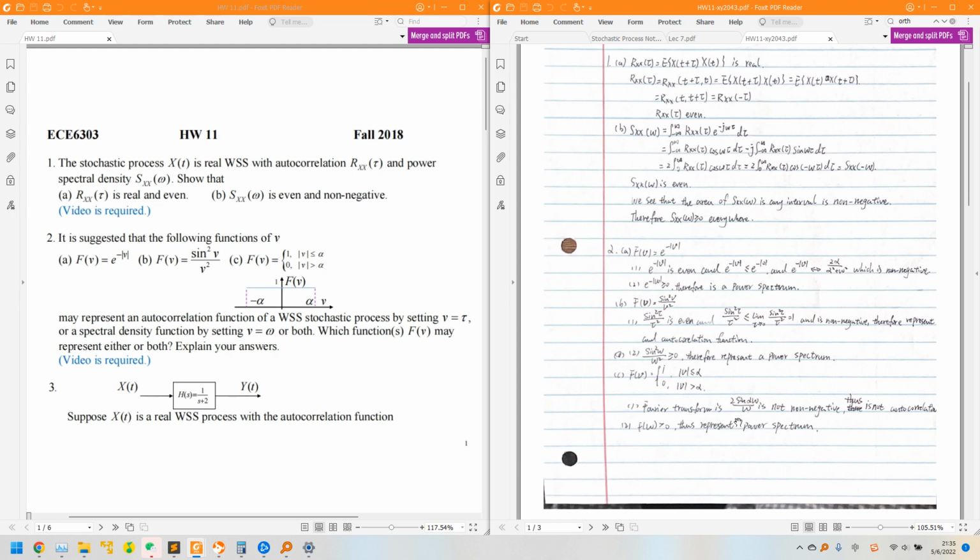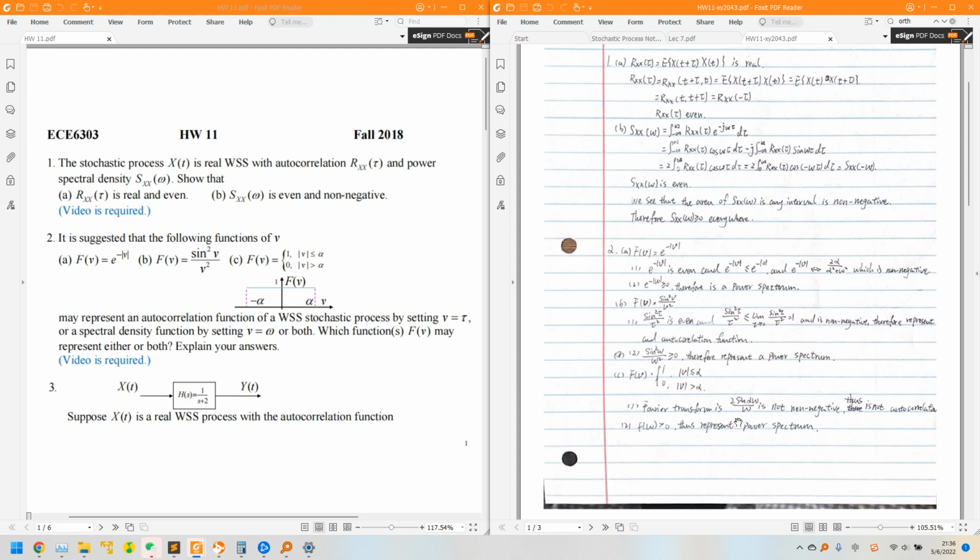First, sine squared tau over tau squared is even, and it is smaller than or equal to the limit of sine squared tau over tau squared, which equals 1, and it is non-negative, so therefore it represents an autocorrelation function.